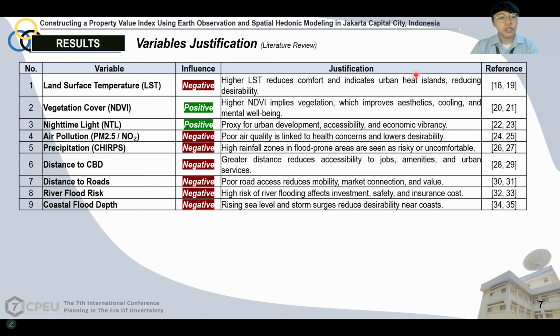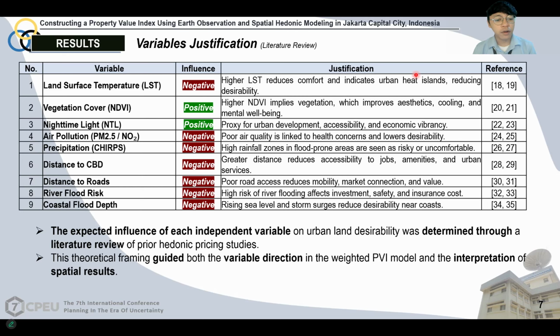Here we justify how each independent variable correlates with the PVI itself, the property value itself. We did some literature review of prior hedonic pricing studies, which guided us on both the variable direction in the weighted PVI model and the interpretation of the spatial results. One example is that the LST, or land surface temperature, has a negative influence. That means an area with higher LST will have some thermal discomfort issue, so people will often find that area less desirable.